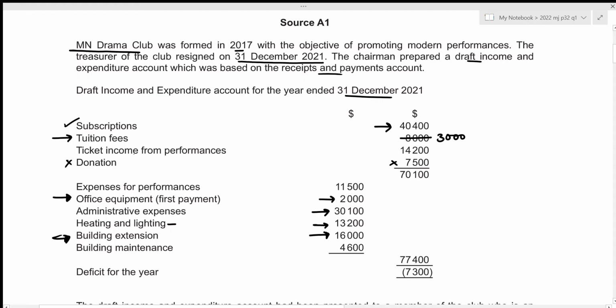Then we are given ticket income from performances and we are given expenses from performances as well. So instead of including incomes and expenditure in two different sections, we can just figure out the total profit and then include it in our income. And if there is loss, that should be included in our expenses section. So in this case, we can see that income is 14,200 and expenses 11,500, which means that there exists a profit from performances.